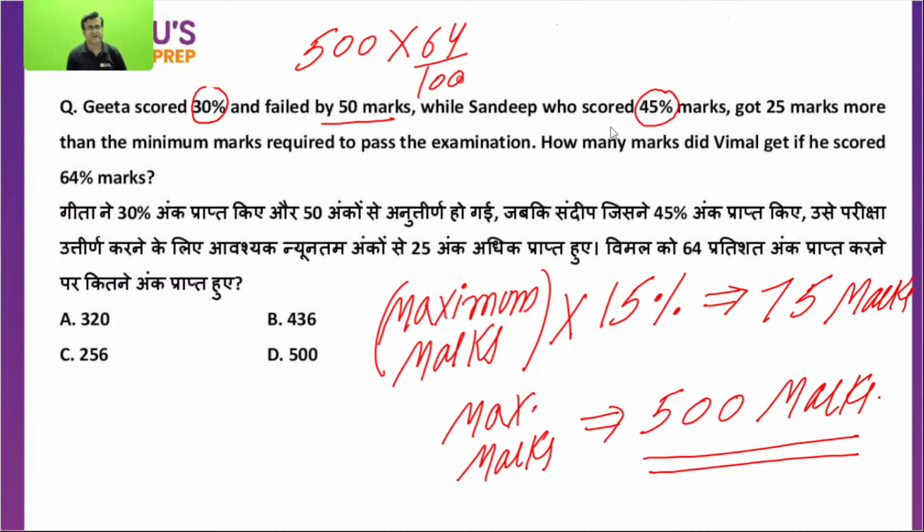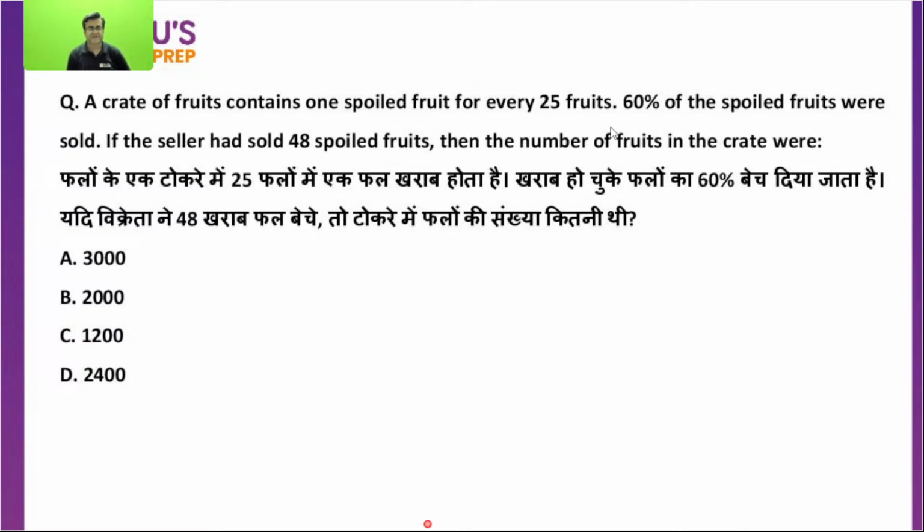Vimal scored 64%. 64% of that. 5 4s are 20. 5 6s are 30 plus 2, 320 is the score by Vimal. Understand? Okay, that's great. Yes, Pavni, that we are discussing right now. You just understand these things.